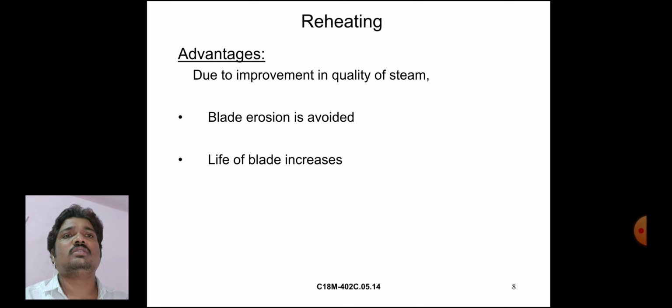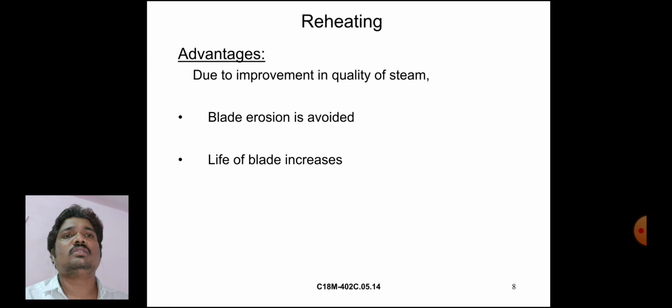These are reheating advantages due to improvement in quality of steam: blade erosion is avoided, life of blade increases, specific steam consumption decreases, and overall thermal efficiency of plant increases. These are the advantages of the reheating process.